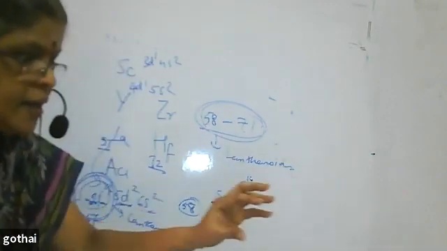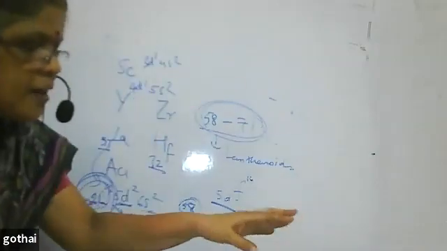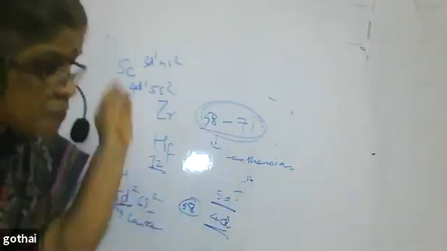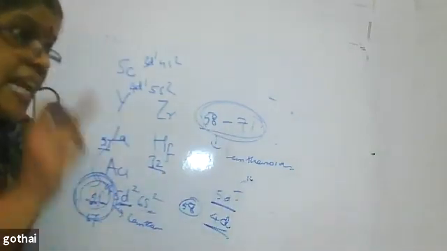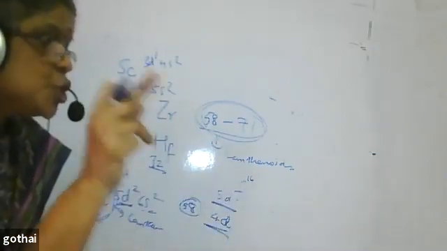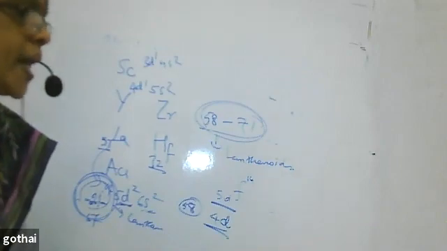If I say lanthanoids, everything comes: the 4f orbital, the 4f shell, the shielding, everything is involved. So only I am using lanthanoids. Regular decrease in the atomic size of lanthanoids due to increase in atomic number is called lanthanoid contraction.